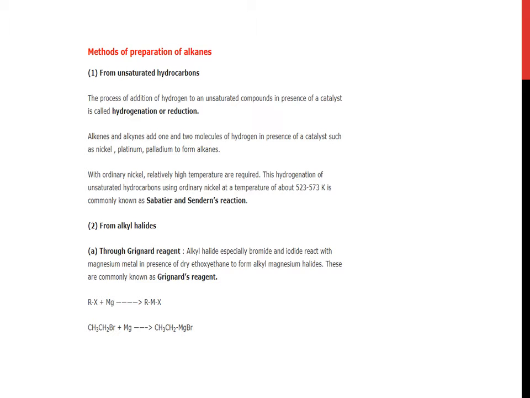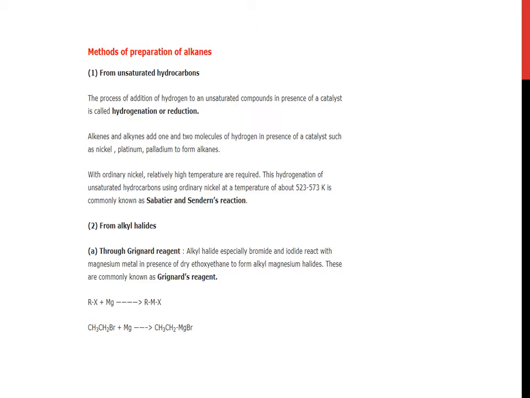Methods of preparation of alkanes. Number 1. From unsaturated hydrocarbons. The process of addition of hydrogen to an unsaturated compound in presence of a catalyst is called hydrogenation or reduction. Reduction means addition of hydrogen.